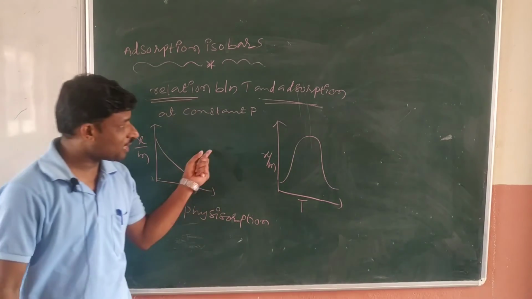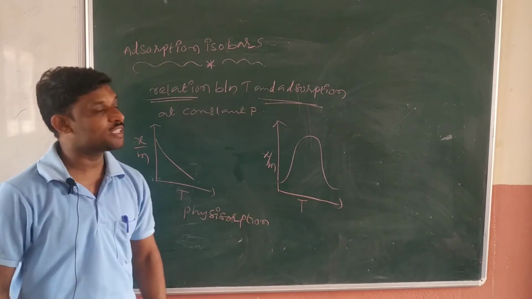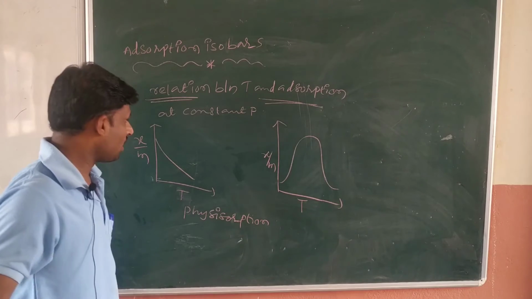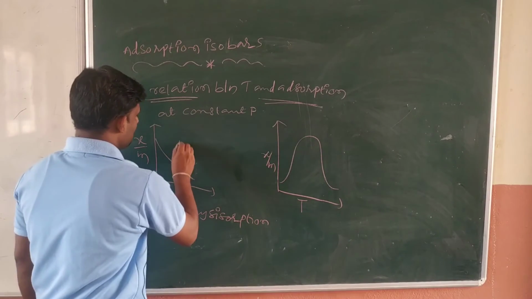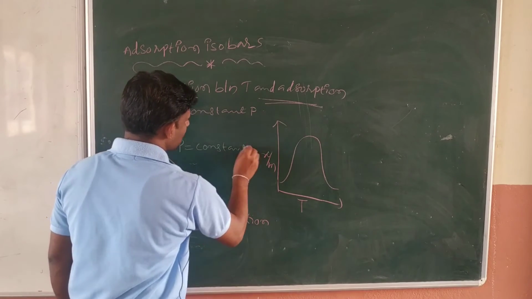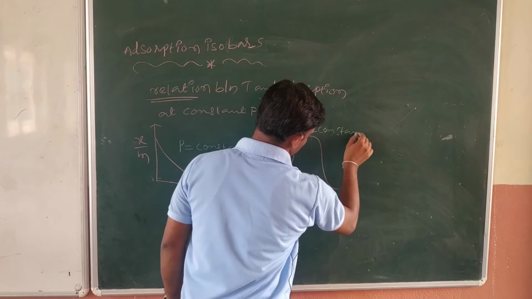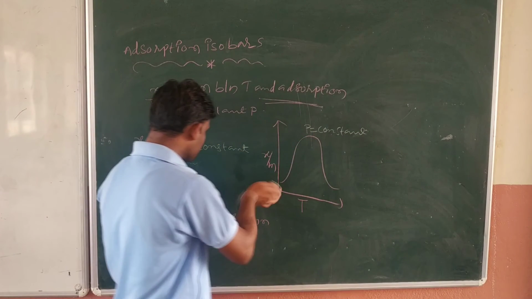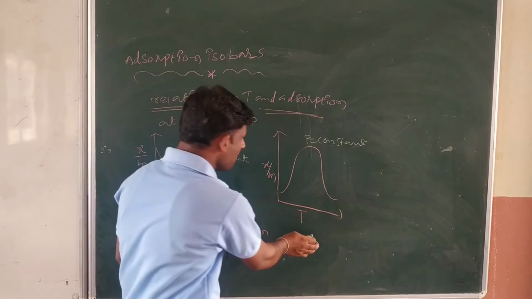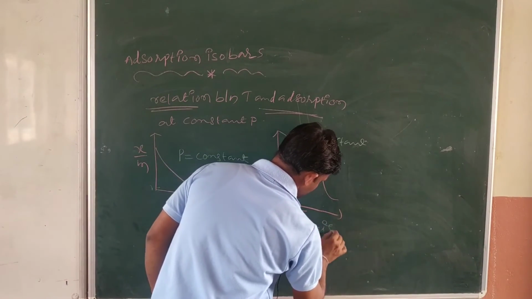It is the effect of temperature on the extent of adsorption. These are called isobars. Here P is constant, P equal to constant, and here also P equal to constant. So these are the two types, physisorption and chemisorption. This is the chemisorption, and this is the physisorption.